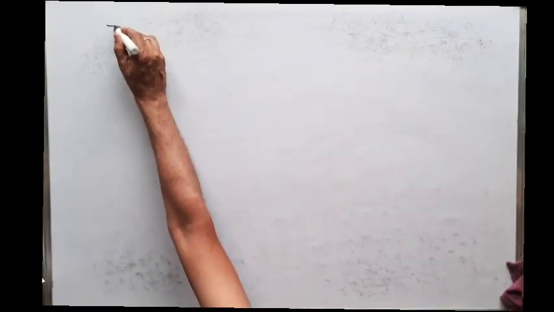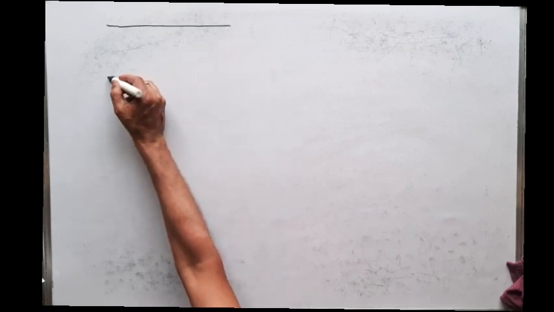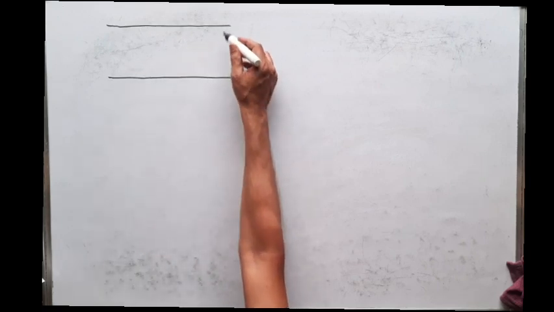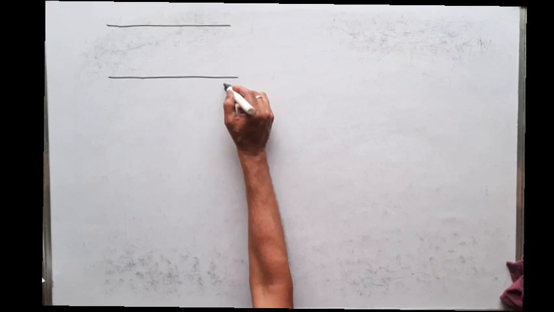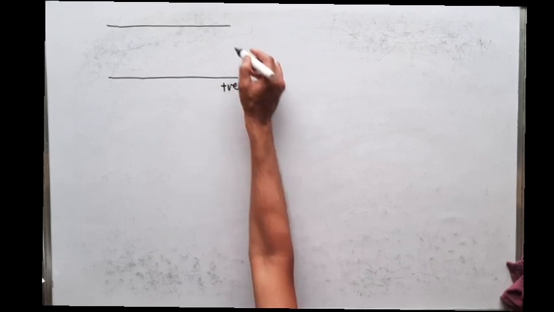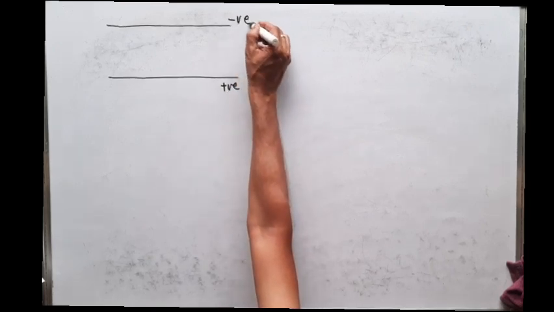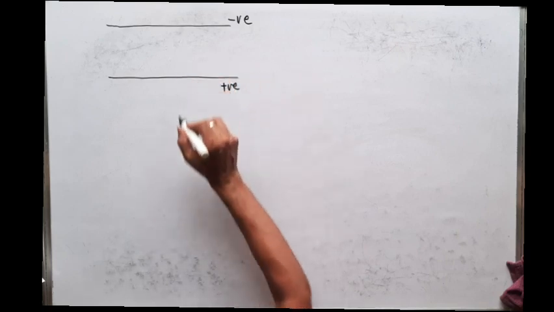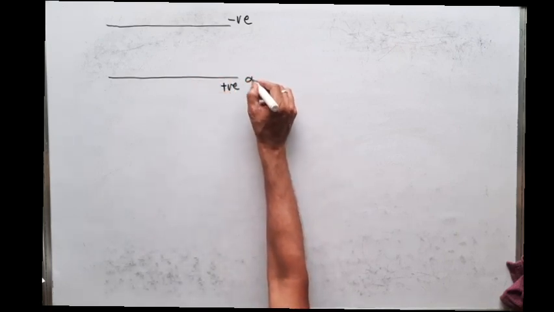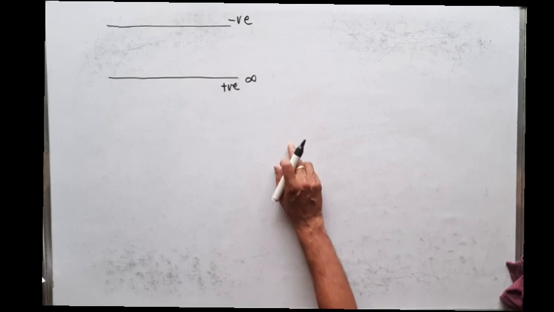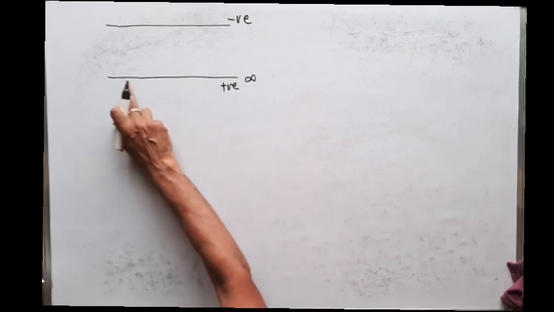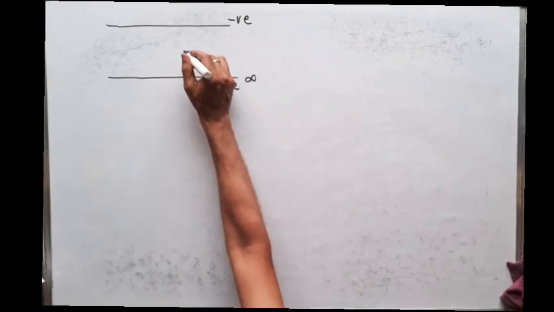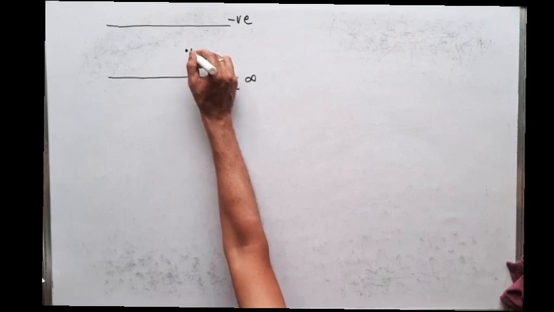Now suppose you take two oppositely charged bodies. Let us say this is a positively charged plate and this is a negatively charged plate. And this is an infinite plate. That means there is no meaning of infinite, so it is a large plate. I want to find the electric field intensity at this point A.